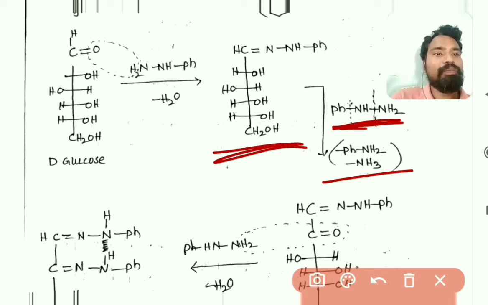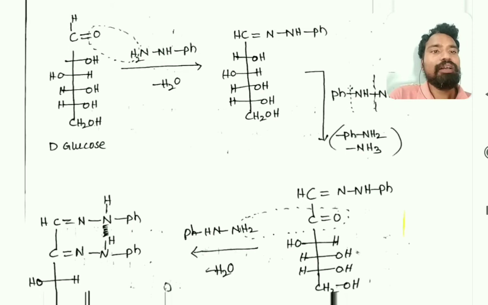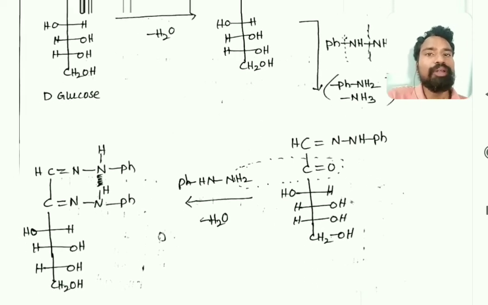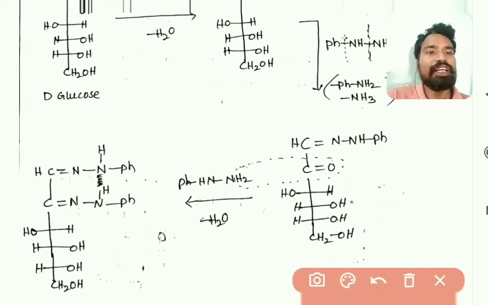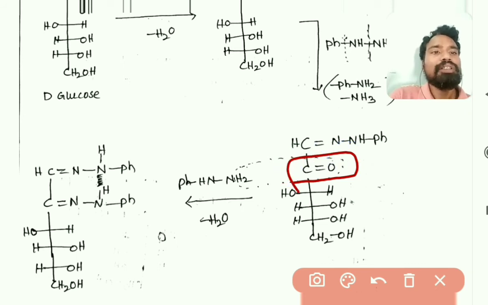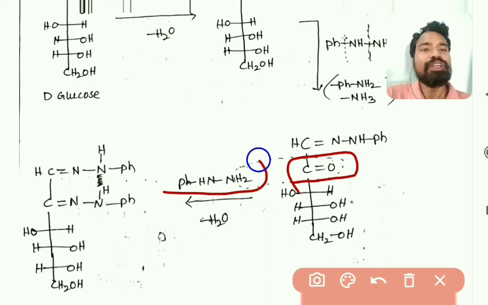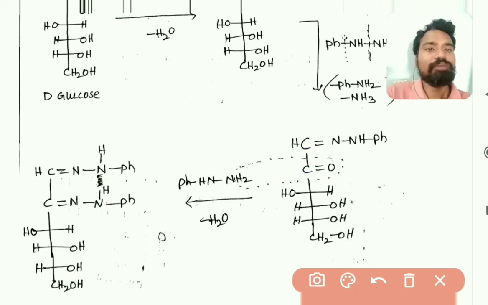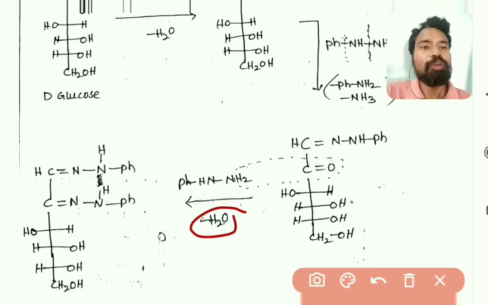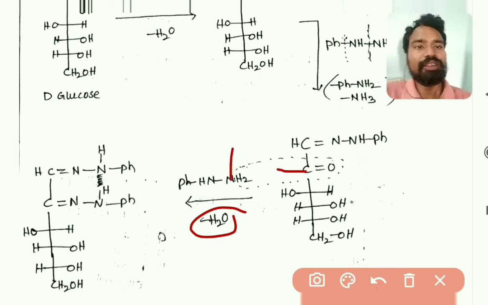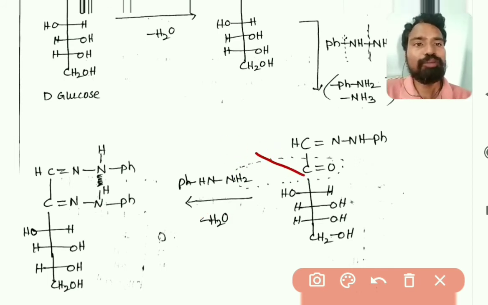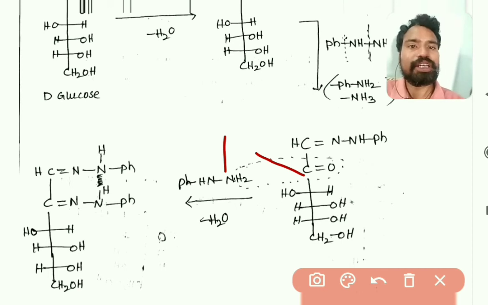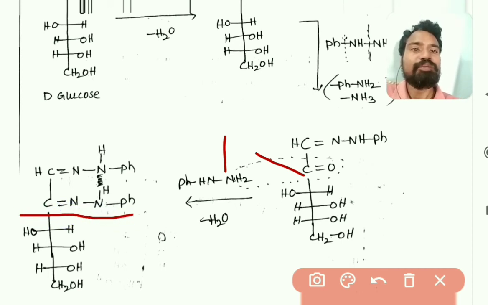Now we get C double bond O at the second carbon. This keto group formed here reacts with another phenylhydrazine molecule, so that the H2 and the C double bond O leave as water, and again there is a double bond formation between this carbon and nitrogen, so that you get C double bond N NHPh.